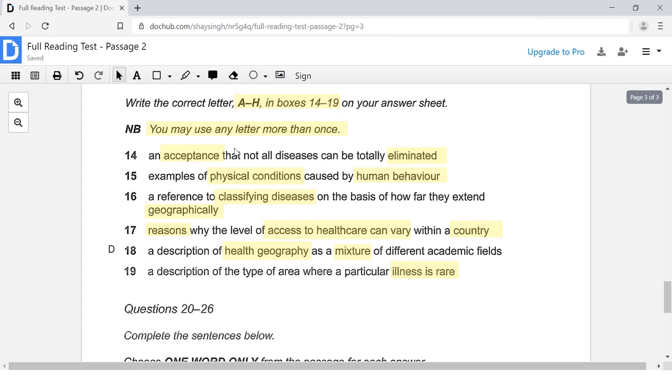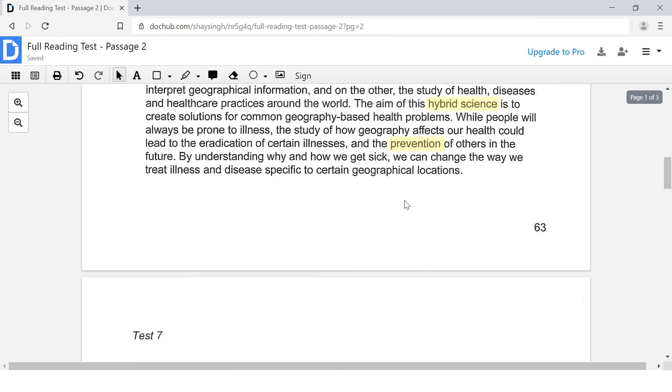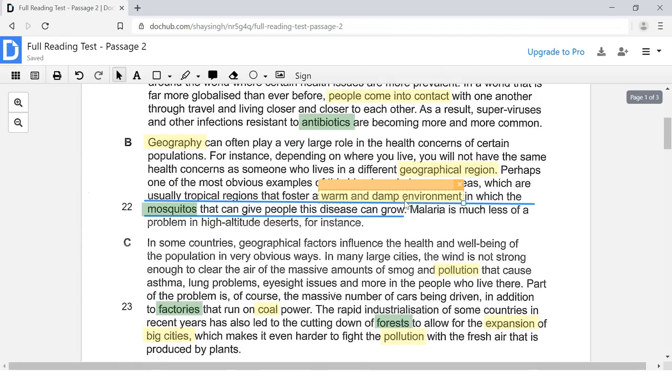Okay, so let us move on now, and let's see, where should we start? Let's see, what should we do next? Perhaps we'll start over here. Physical conditions caused by human behavior, because I remember an area where it talked about cars and factories and the different ways in which humans are affecting the environment, affected by human behavior. So I remember it talked about that somewhere up here.